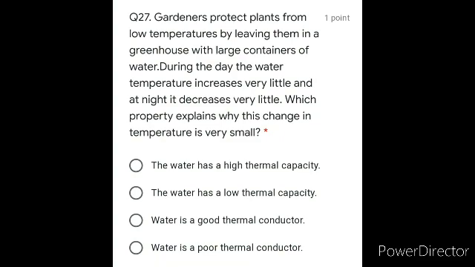Obviously sahi hai. Option B, the water has a low thermal capacity. No, it's wrong. Water is a good thermal conductor, water is a poor thermal conductor. So ये thermal conductor हमने इसमें नहीं use करेंगे. Fine. So we have to talk about capacity. That means option A is correct. The water has a high thermal capacity.